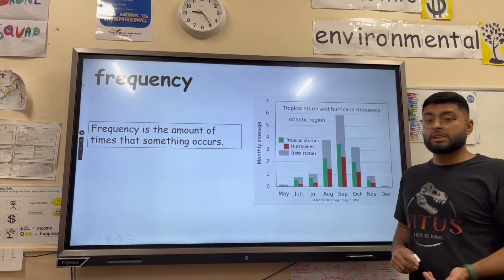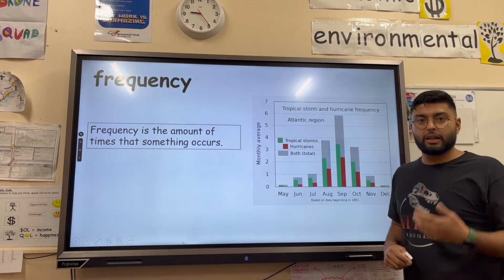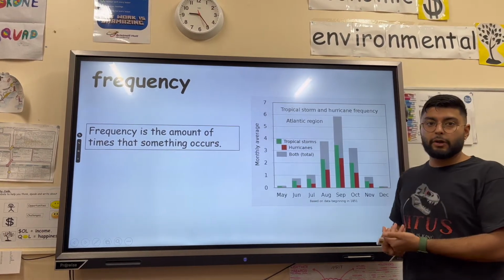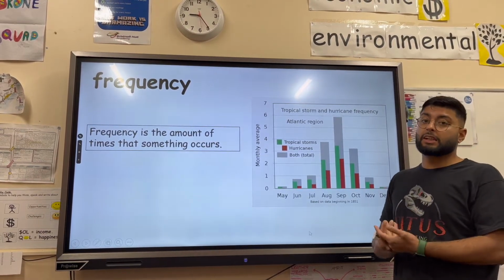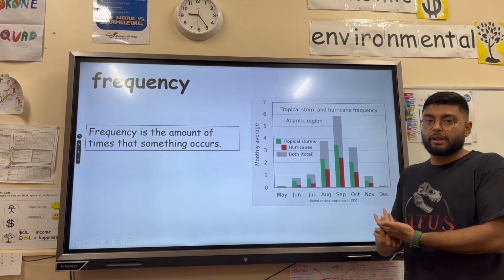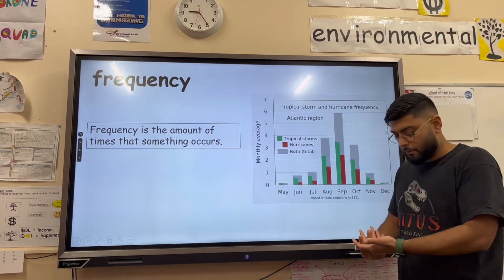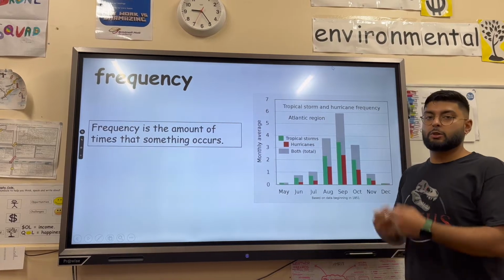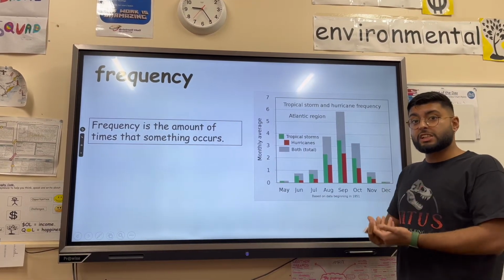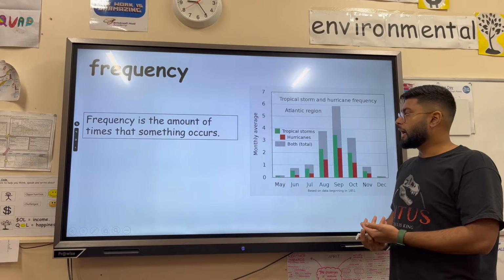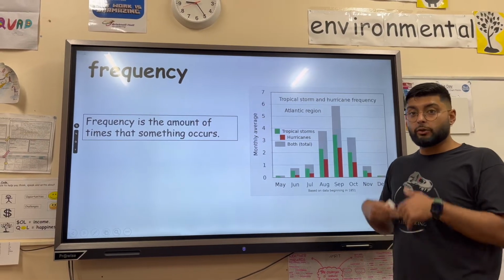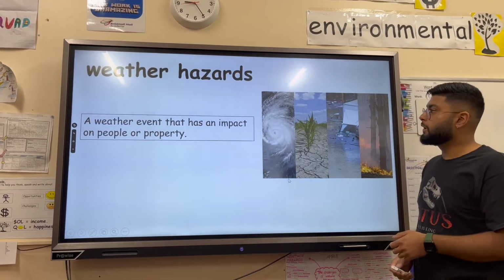Frequency. So frequency is the amount of times that something occurs. When we talk about the frequency of tropical storms, one of the main things that's driving the increased frequency, or tropical storms happening more often, is climate change. Because the Earth is warming, more of the sea is at that 27 degrees Celsius temperature, so we have increased frequency. Our tropical storms are happening more often.